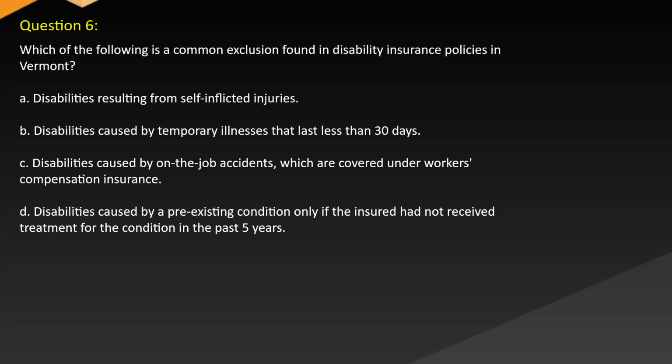A. Disabilities resulting from self-inflicted injuries. B. Disabilities caused by temporary illnesses that last less than 30 days. C. Disabilities caused by on-the-job accidents which are covered under workers' compensation insurance. D. Disabilities caused by a pre-existing condition only if the insured had not received treatment for the condition in the past 5 years.